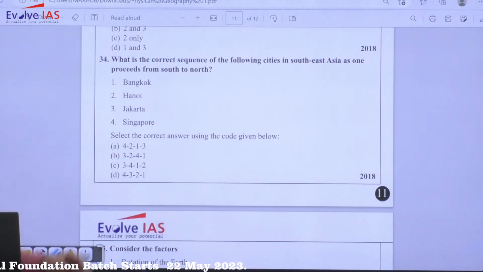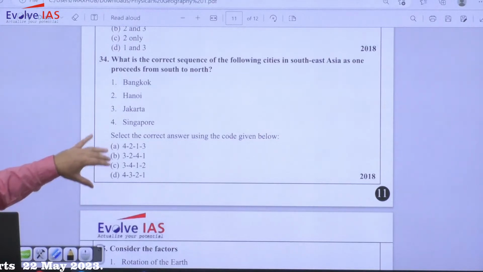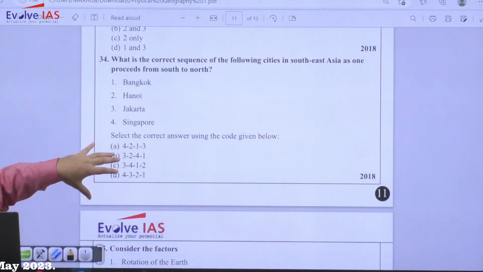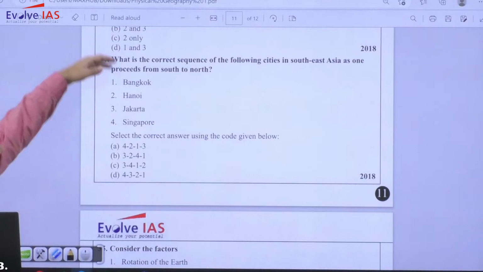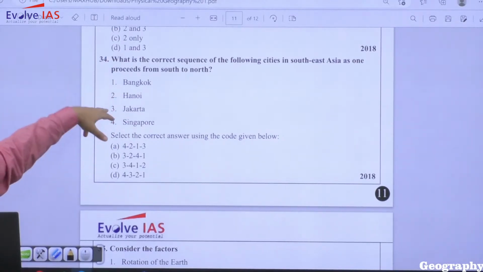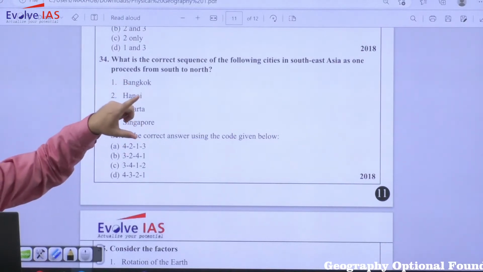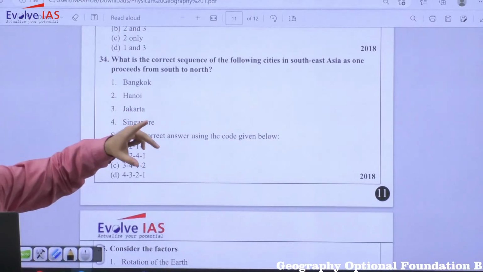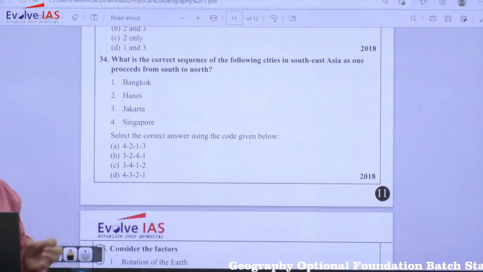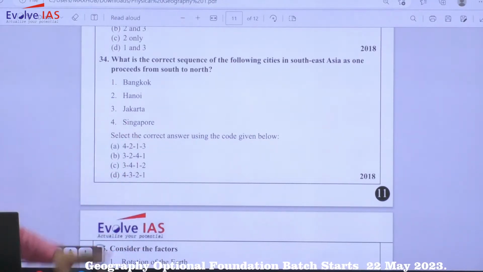The same question has been asked way back in I think 2008 or 7. वहां पे भी ऑप्शन सेम थे, बट वहां पे just they were looking, they have asked that which of these places, cities are very near to the equator. तो अगर आपने वो रिवाइज किया है तो ऑब्वियसली यू कैन सॉल्व दिस क्वेश्चन.